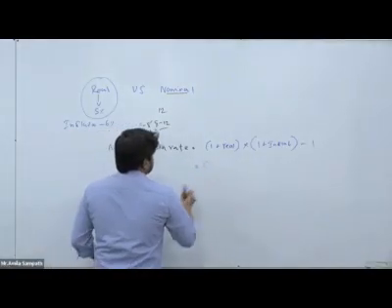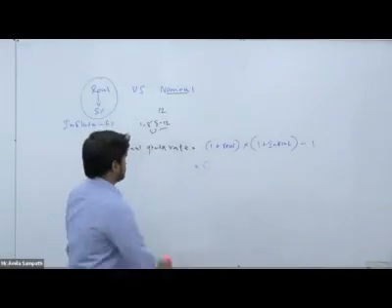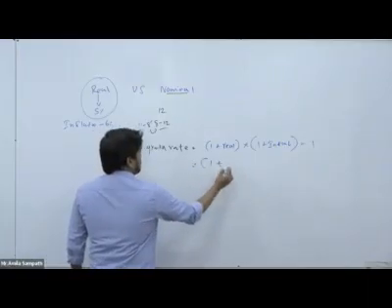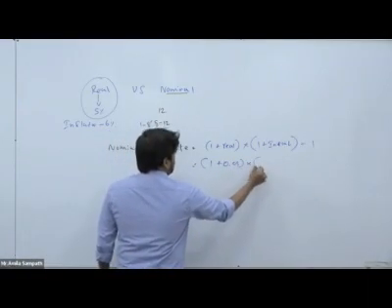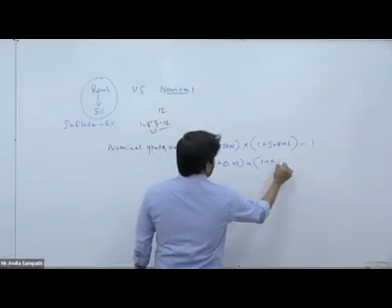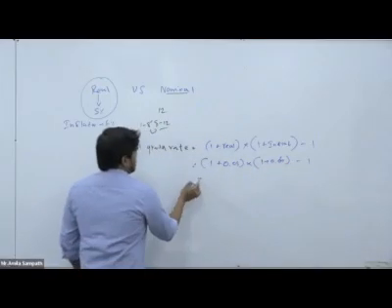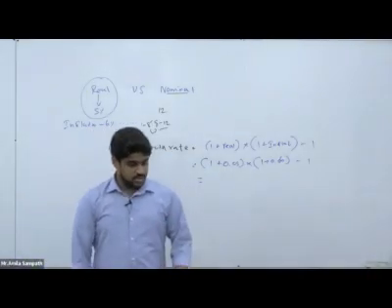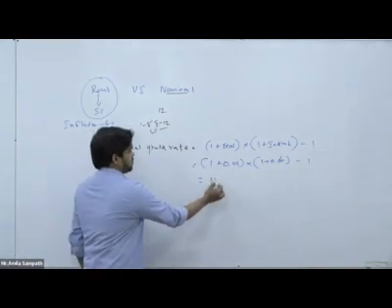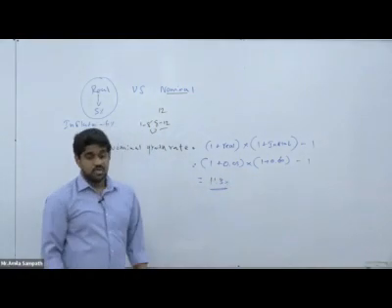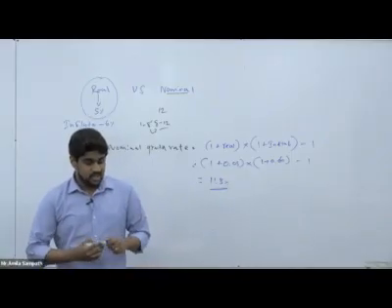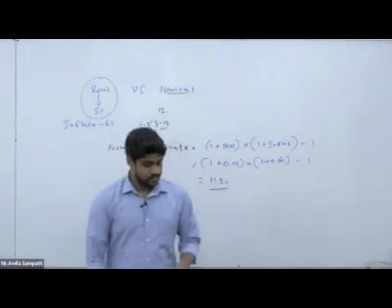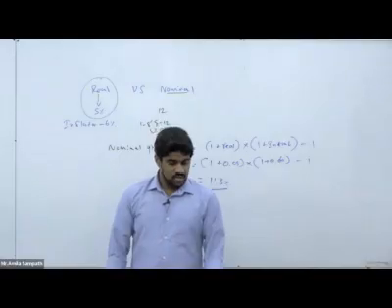Here, 1 plus the real rate of 0.05, into 1 plus the inflation of 0.06, minus 1. After resolving this, we can get the nominal growth rate as 11.3%. For this question the nominal growth rate is 11.3%. That is the main thing to check in this part, because such things are also important when thinking as a CFO. Okay, that is about the operating cash flows.